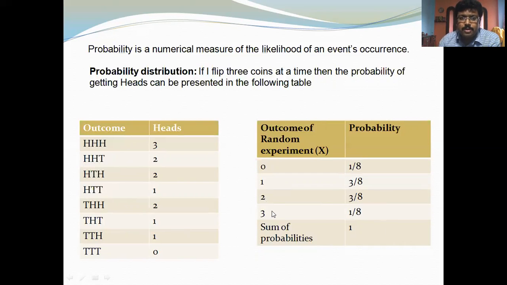So probability is a numerical measure. I have shown here that it is a numerical measure of the chance of an event's occurrence. I hope you understood what probability is, and with an example I tried to clarify this, and I hope you have enjoyed it.